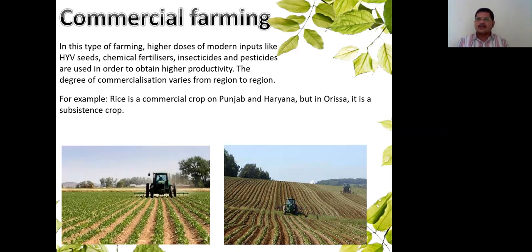Whereas if you go to Punjab or Haryana, they come under the Gangetic plain, with a lot of rich alluvial soil. They are in the delta regions where they grow more sugarcane and wheat, but they want to grow rice. So the best variety of rice they are growing there. So it is a commercial crop for them.